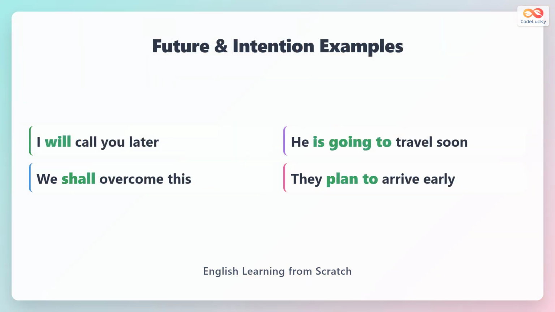Modals such as will and shall express future actions or intentions. For example, I will call you later or we shall overcome challenges. These modals are followed by the bare infinitive. Sometimes phrases like is going to or plan to also show future intentions.